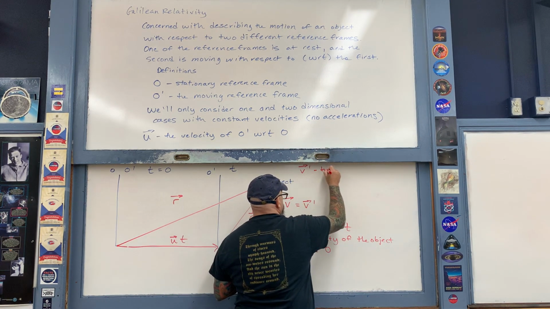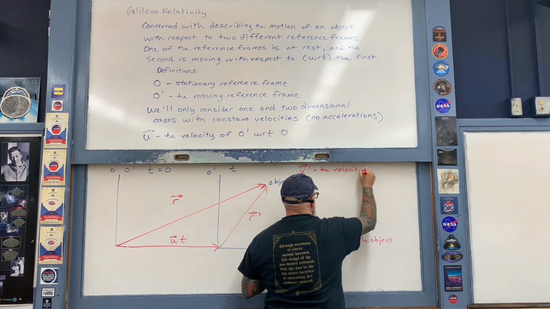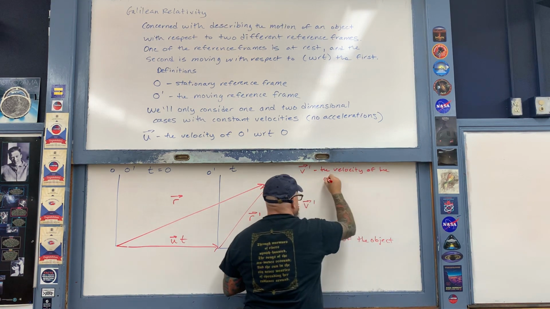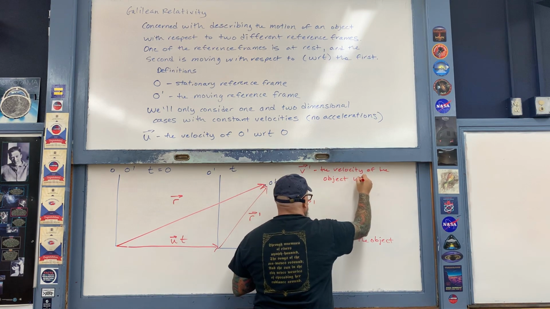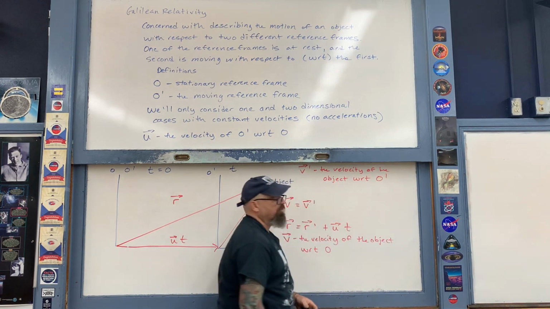V prime is the velocity of the object with respect to the moving observer, O prime.